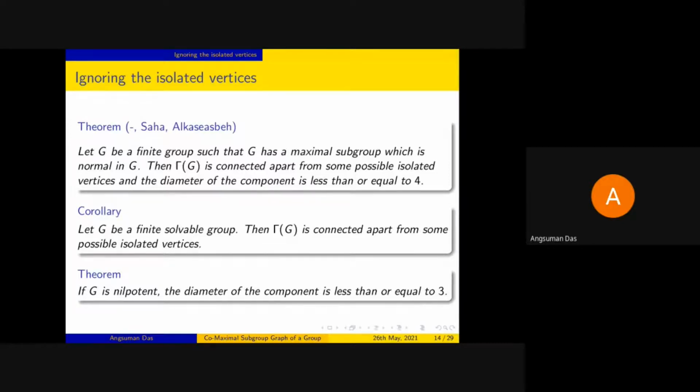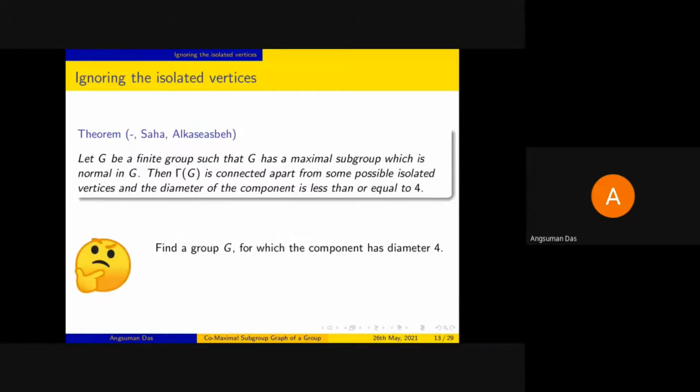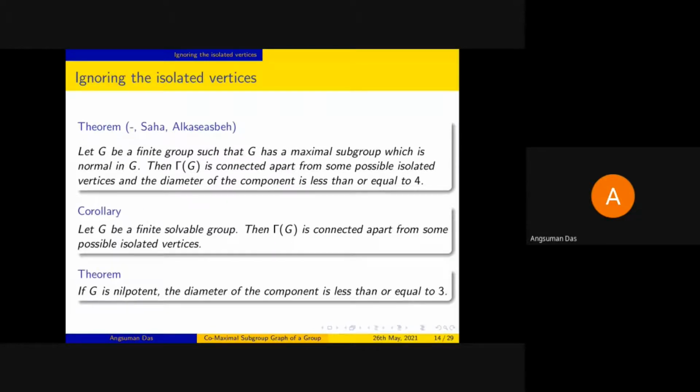And for finite nilpotent groups, we have been able to show that the diameter of the component is less than or equal to 3. Now this bound is tight, because we have examples where the diameter is equal to 3. So if we want to find an example where the component has diameter 4, we need to check examples of non-nilpotent groups G, because for nilpotent groups, the diameter is proved to be less than or equal to 3.